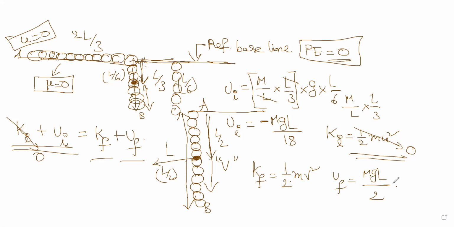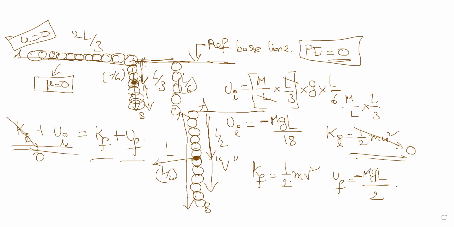Not clear? Can I clear this? So we don't want to use the negative sign, sir? We have to put the negative sign at the U final. Yes, of course. You have to put the negative sign at the U final because it is below the baseline. Definitely we have to use that. Clear? Because everything is below the baseline, whatever baseline we have chosen, we have to put the negative sign.